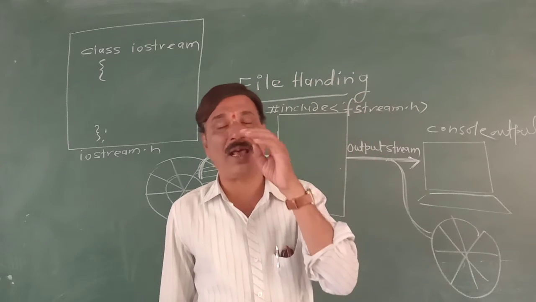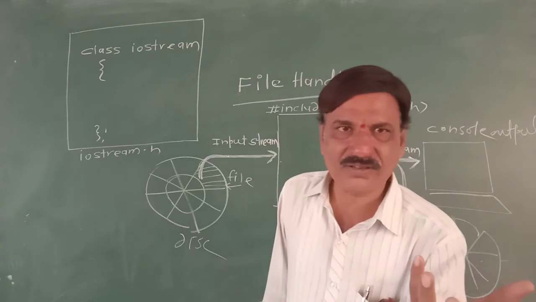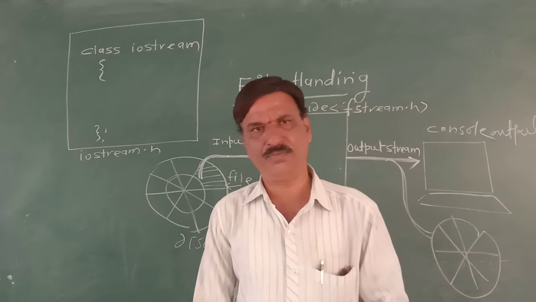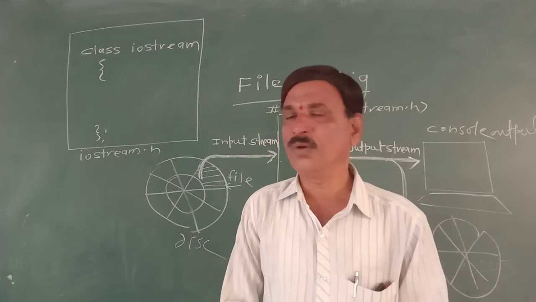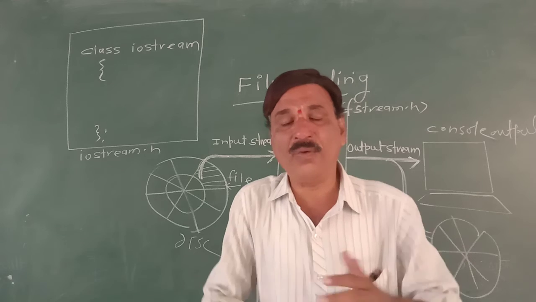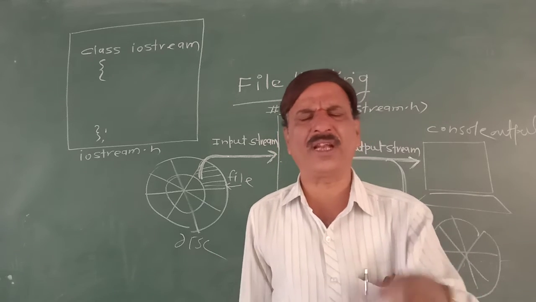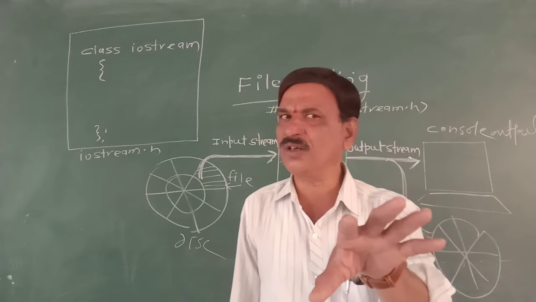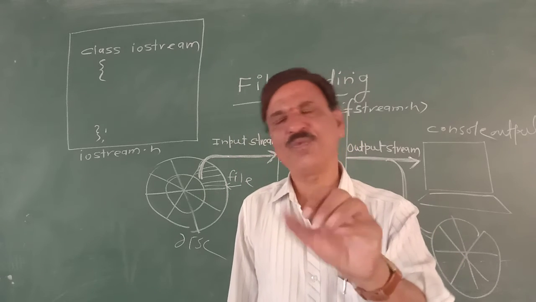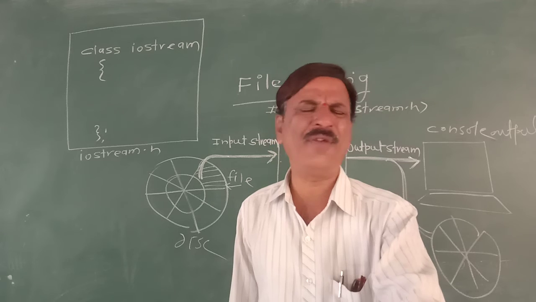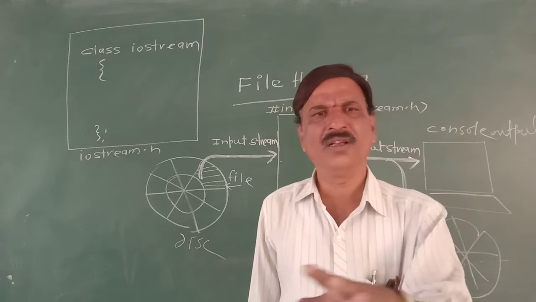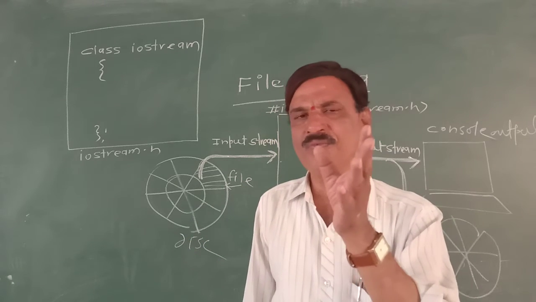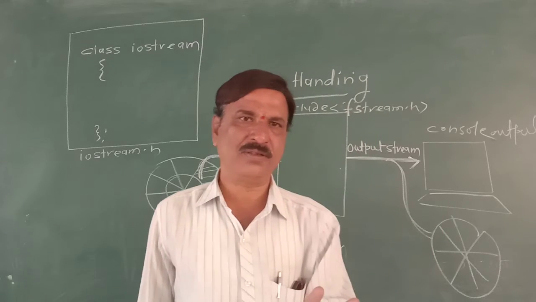Cin and Cout are objects belonging to class iostream. Then you can ask the question: why can't we create the object? Whenever we define a class, we create the object. But Cin and Cout are not created by us. They are there by default, because the input device keyboard is by default the console input device.